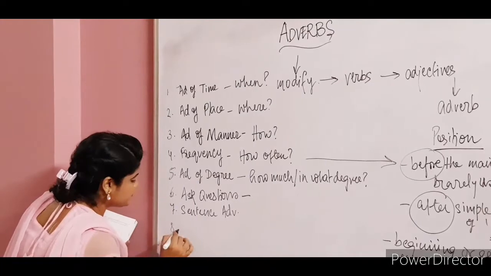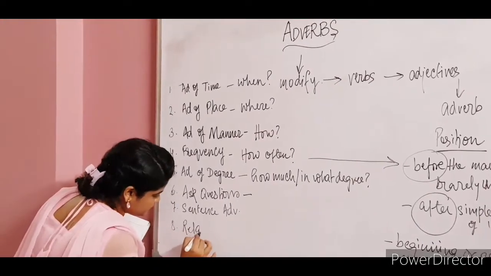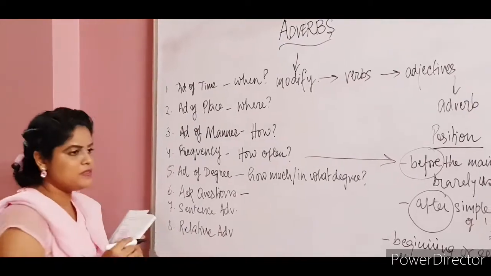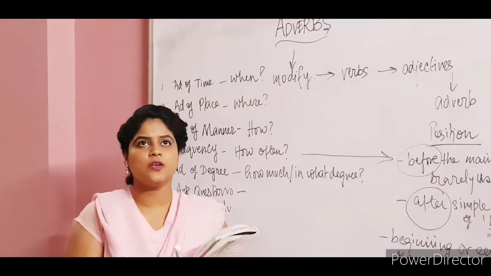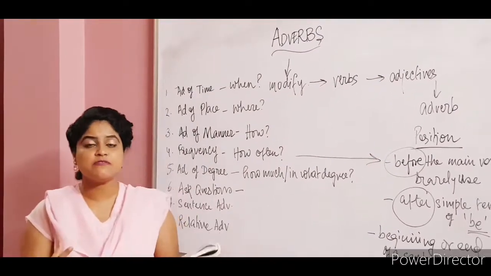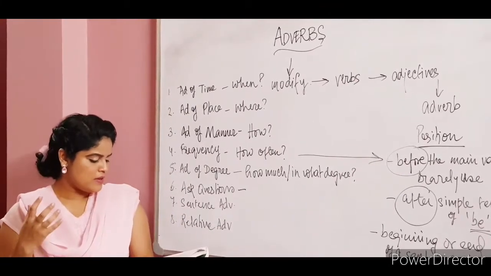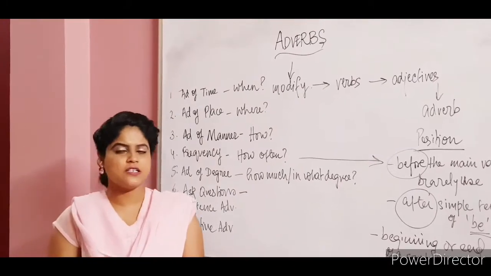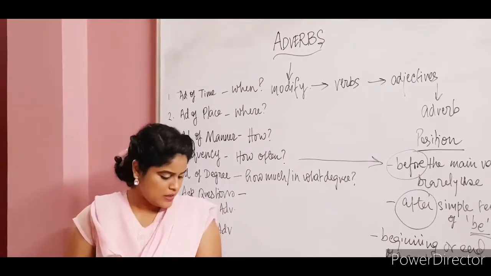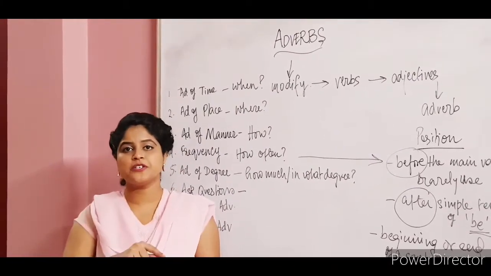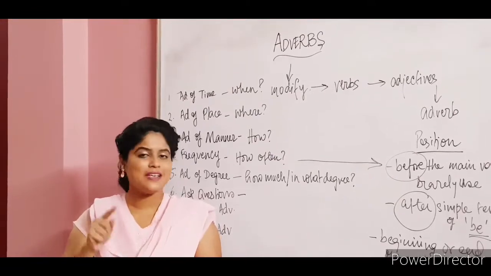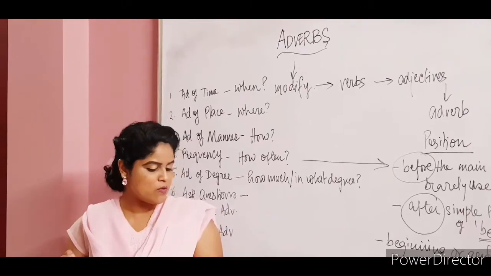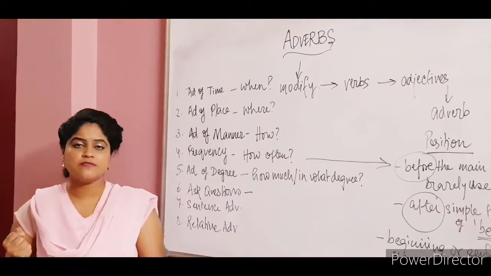Okay, now these have a very close resemblance to relative pronouns as well. They modify the main verb, yes, but they also function like relative nouns to some extent, and they refer back to whatever is being introduced, the antecedent, as we call it. Words such as when, where, why. These are some of the relative adverbs.